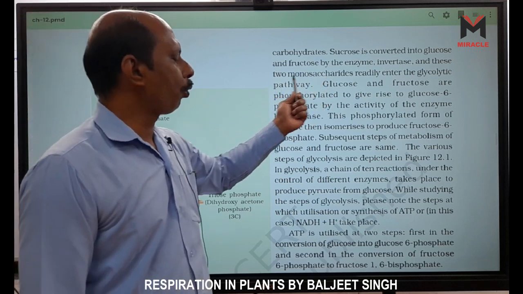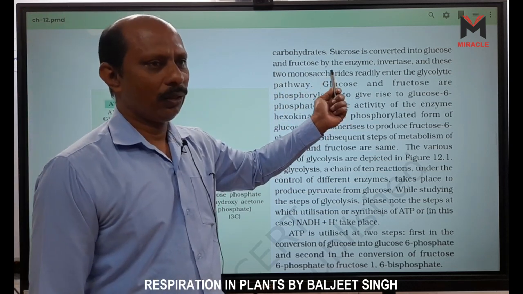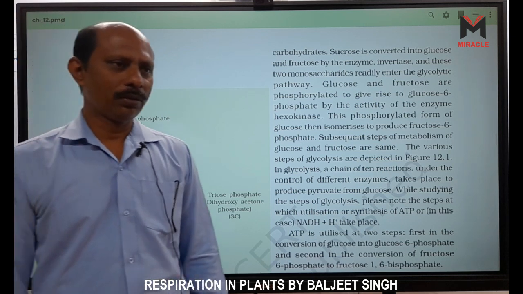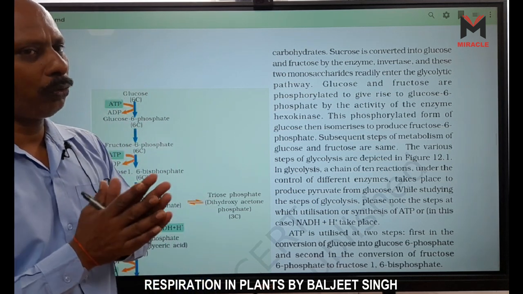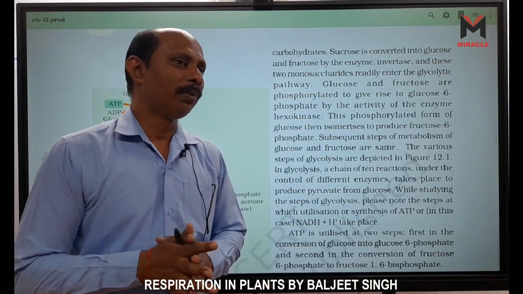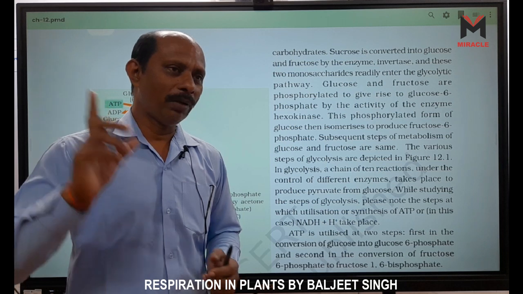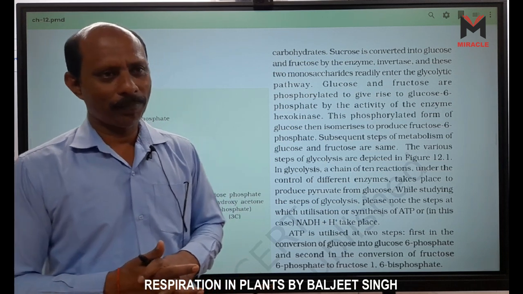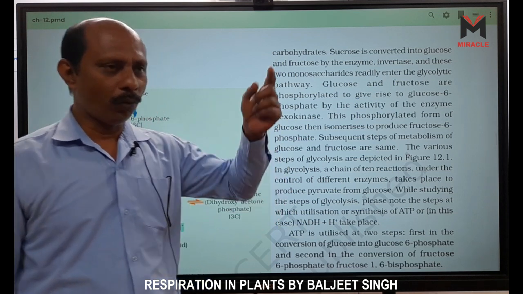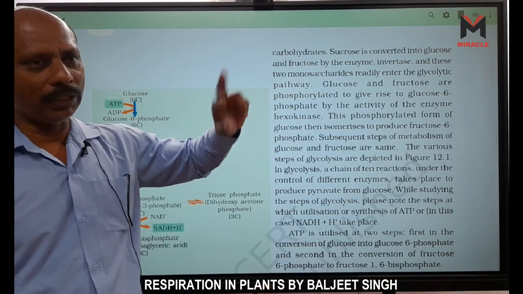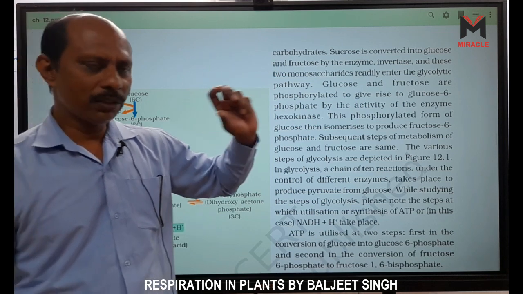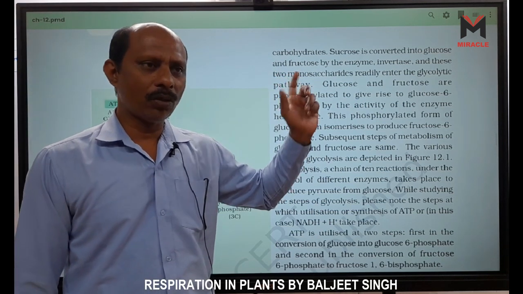And these 2 monosaccharides, glucose and fructose, what is the difference between these two isomers? They are an example of anomers. You read about anomers and epimers in biomolecules. When the H and OH change place at the first carbon, that difference is called anomers.